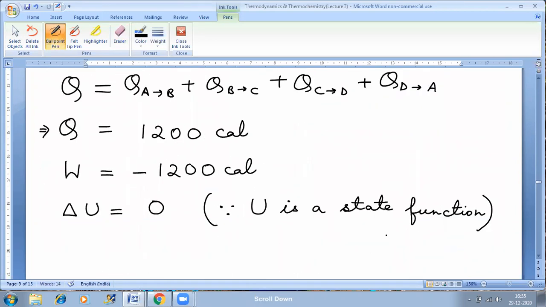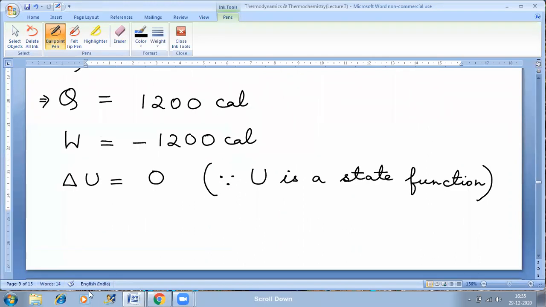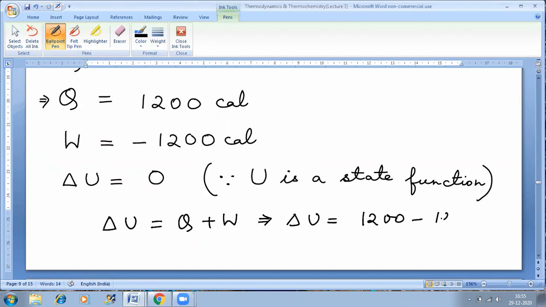Delta U is 0 because it's a state function. So obviously, since you come back from A to A, delta U will be 0. Also, if you use the first law of thermodynamics for the entire cycle, delta U is equal to Q plus W, that is 0. So again, delta U comes out to be 0 in this way also. For any state function, the change in the state function is 0 if the process is a closed cycle, just like delta U is 0.